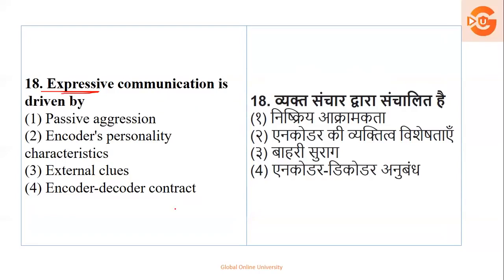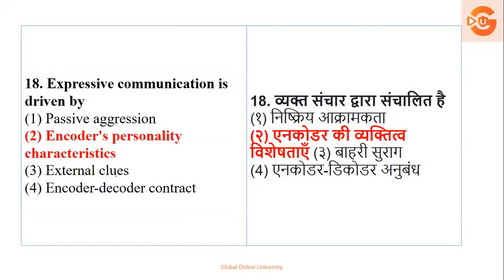Now if you read the question carefully, it will not be passive, okay, expressive and passive are opposites. External clues it will not be, it is communicated, so there will not be clues. There is no question of contract, so it is about personality. I told you, in expressive communication many factors are considered, like your gestures, eye contact, body language, so it is all about the encoder's personality. So your option number 2 is the right answer.